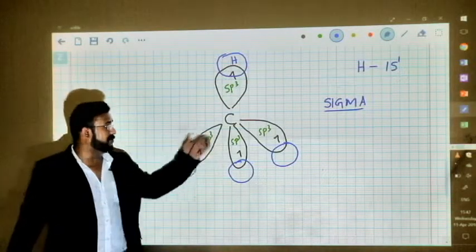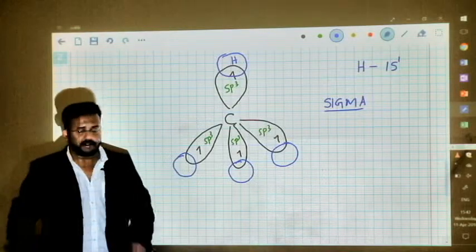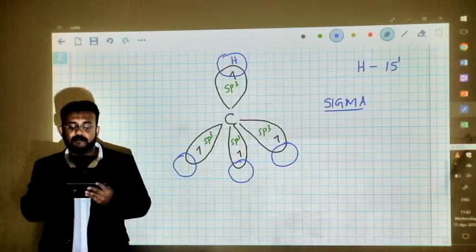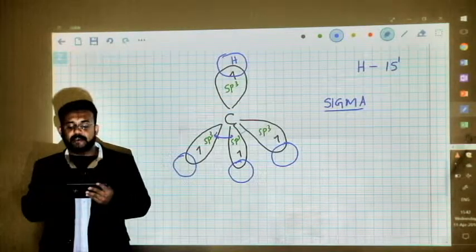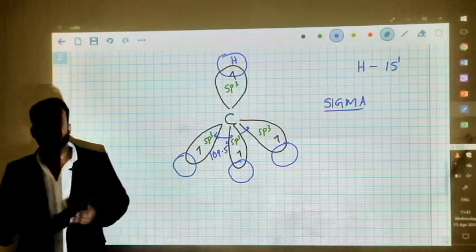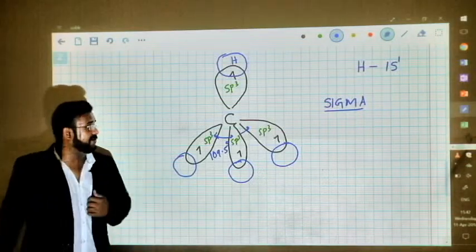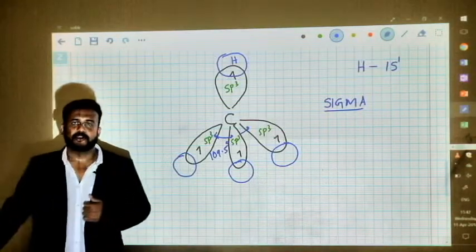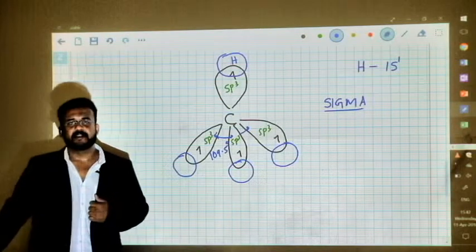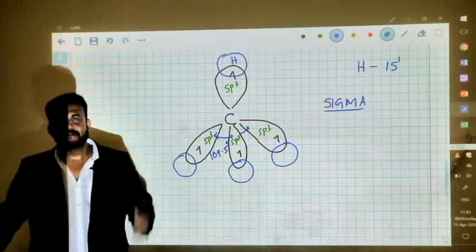As I said, the geometry of this molecule is tetrahedral, and the bond angle refers to the angle between any two hybrid orbitals. So over here, the bond angle in a tetrahedral geometry will always be 109.5 degrees, and that defines how a methane molecule is formed by hybridization. So let me just summarize these points and make a clear picture for you.